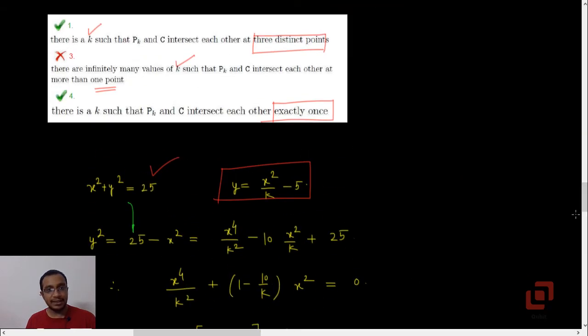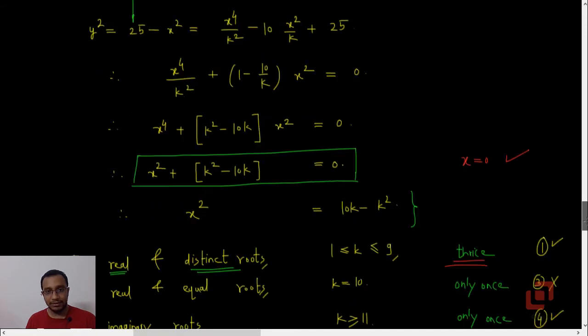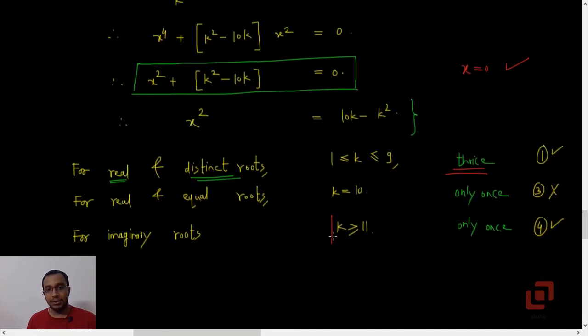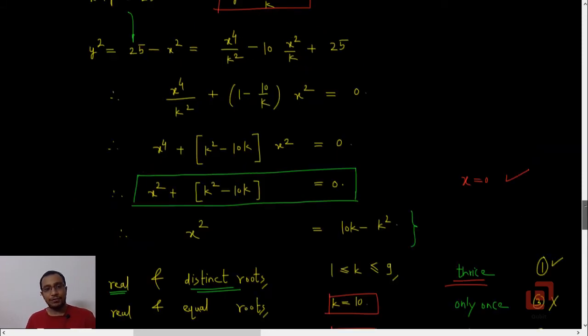Now what is option 4? Option 4 says that there is a case such that P_k and C intersect each other exactly once. Yeah, we already know this. See, if k is greater than or equal to 10, then the circle and the parabola will intersect each other only once, and that point is (0, -5), as discussed earlier. So only when the quadratic equation has real and distinct roots, the two curves will intersect each other thrice. In all other cases, they will intersect only once. So we have solved the problem.